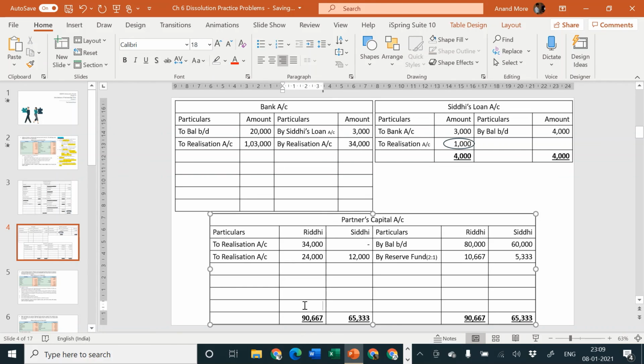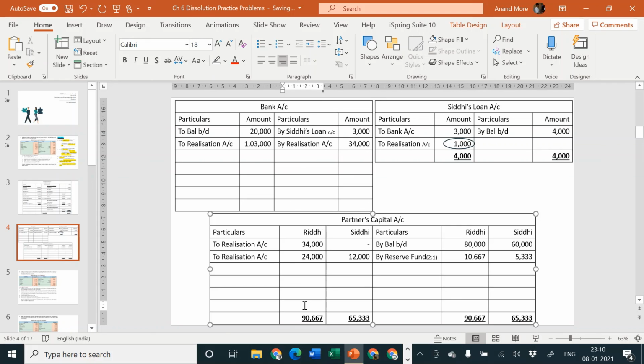Out of 90,667, which belongs to Riddhi, 80,000 is her capital and 10,667 her share of reserve fund. Out of 90,667, she has already taken 34,000 by way of investment and furniture, and she is going to share a loss of rupees 24,000.